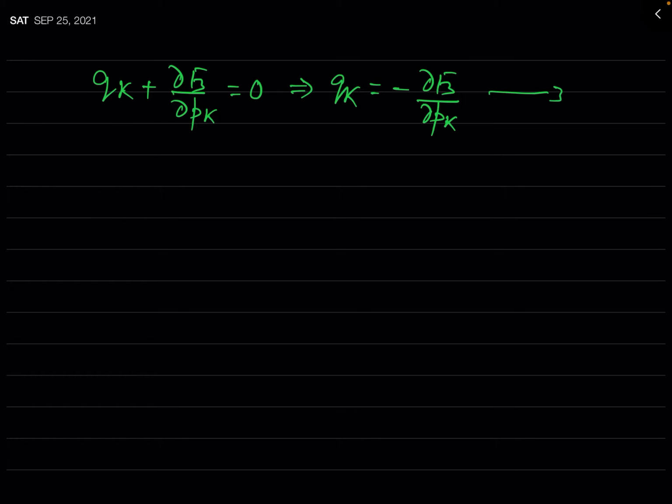So you can see qk plus del f3 by del pk equal to 0, and this implies qk equal to minus del f3 by del pk, and say this is equation 3.